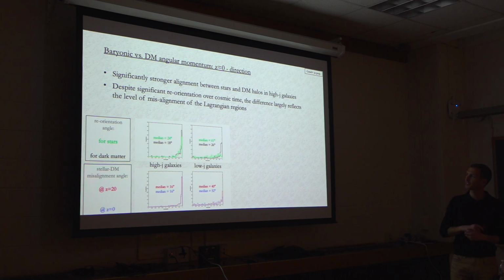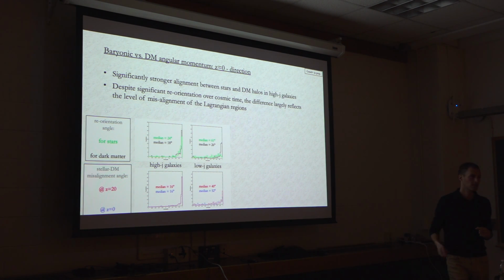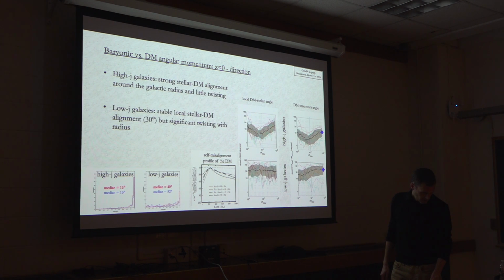And what I want to leave as a puzzle for the next few slides, and we'll get back to this, is how come in the end the final misalignment between dark matter and baryons is very similar to the initial one, in spite of the fact that we see some significant reorientation over cosmic time. Before getting back to this puzzle, I want to look spatially at what this looks like.